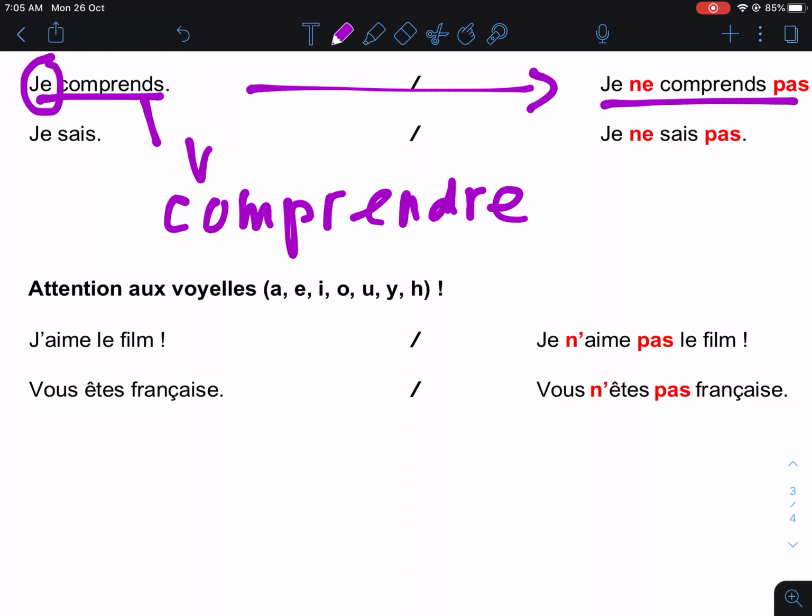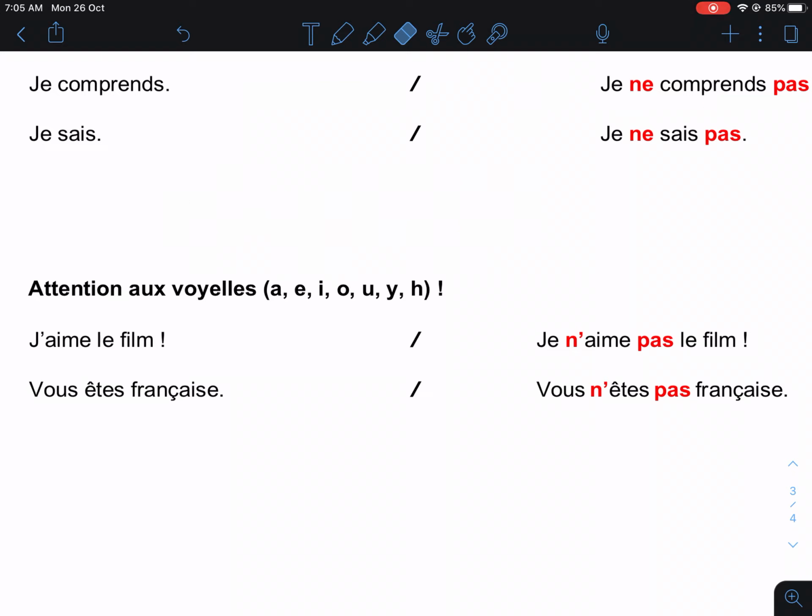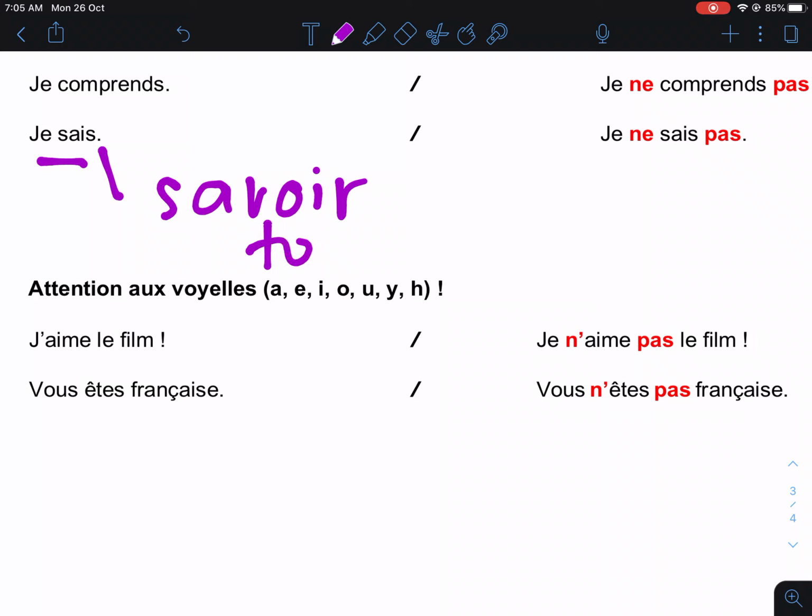Okay? Now, let's move to the next sentence. Examples we have here. "Je sais." Now, after the subject is a verb, and the verb is sais. Sais comes from the verb savoir. Savoir means to know. So, "je sais" means I know. So, we're going to change to la négation. It becomes "je ne sais pas" because we have to put ne and pas around the verb.